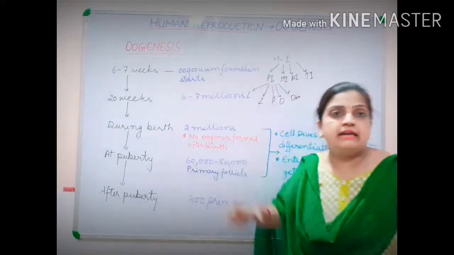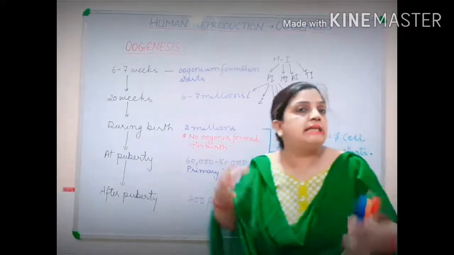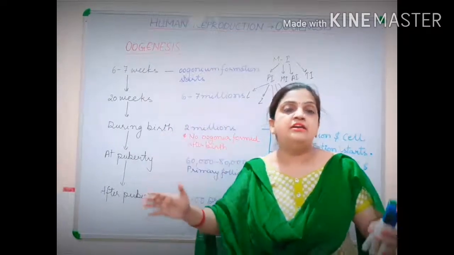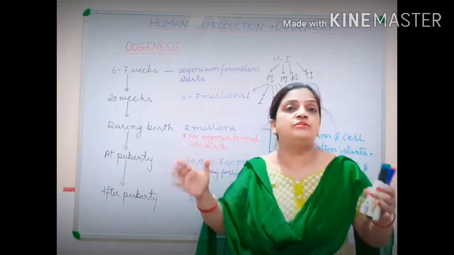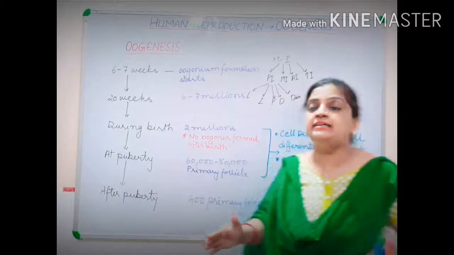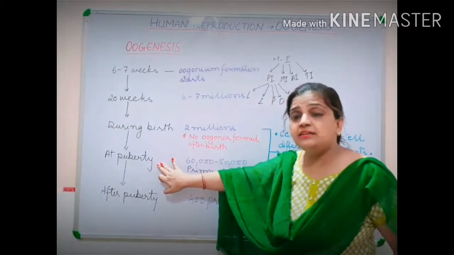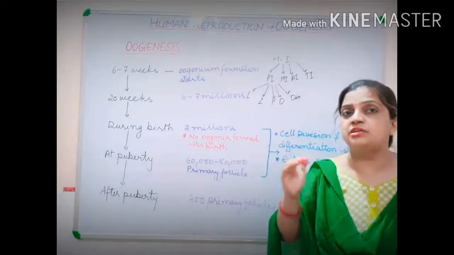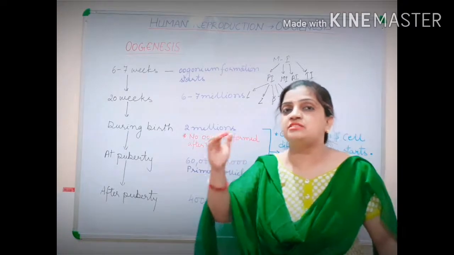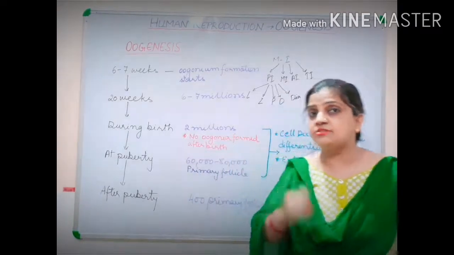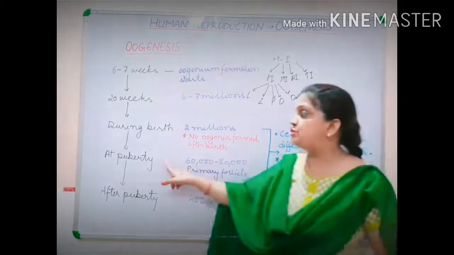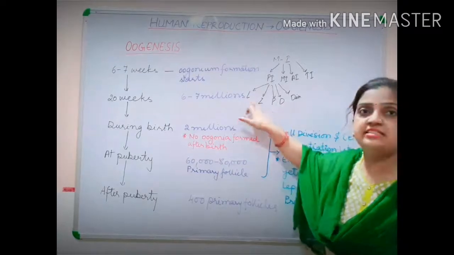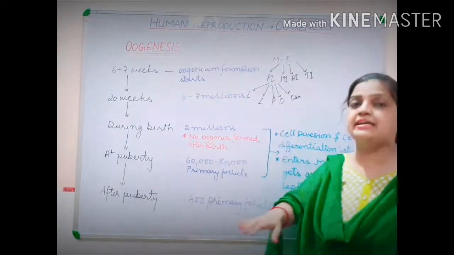The cells are there, the primary follicles are there, they are capable of working, but they have been sent to take rest for a long period, and that long period lasts until the girl reaches the age of puberty, at the age of 12 to 13, when the first menstrual cycle will start in the girls. Now children, as soon as the girl attains puberty, that primary follicle which was arrested in this stage will enter again back into meiosis first.